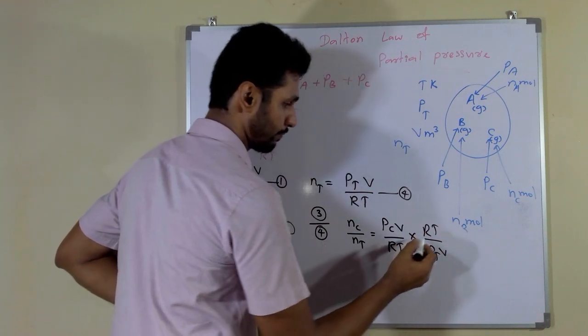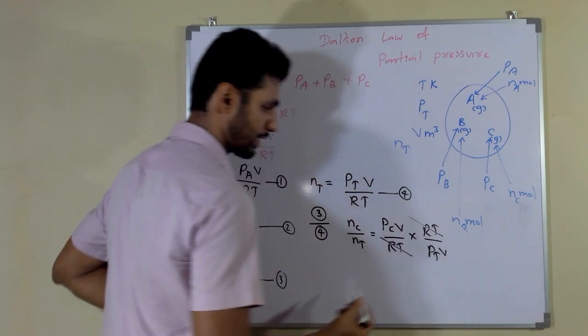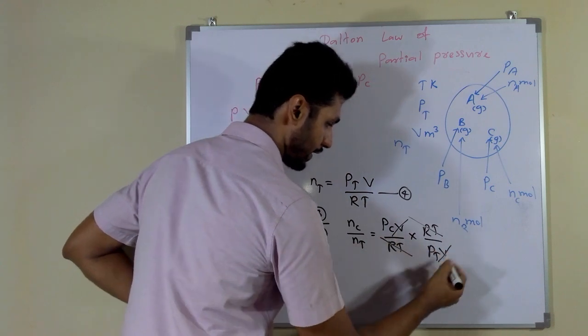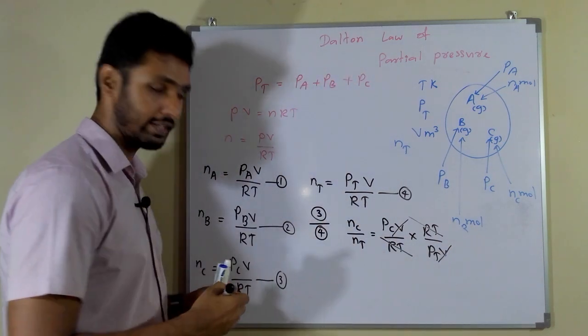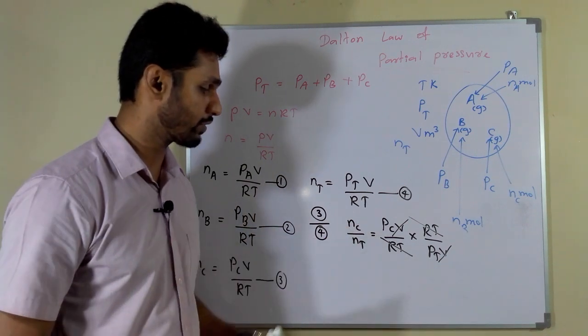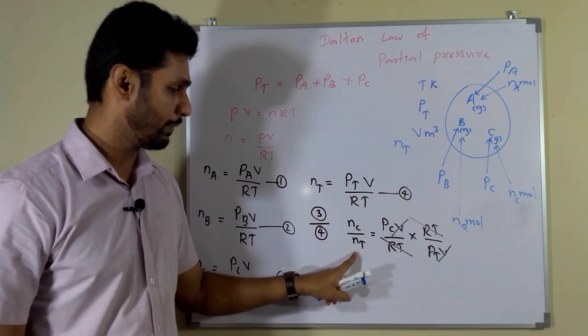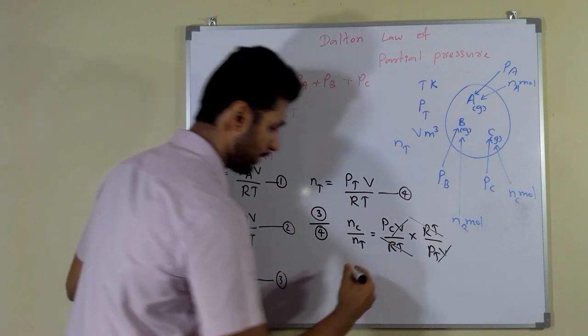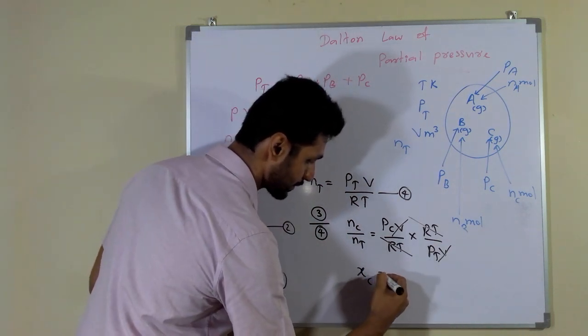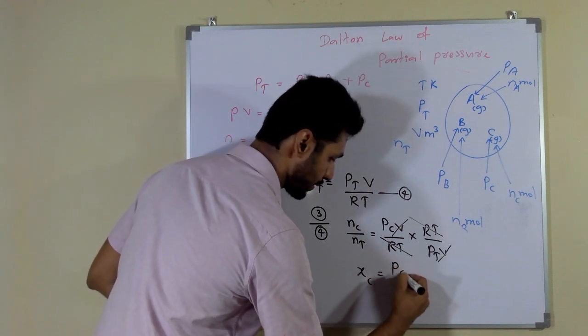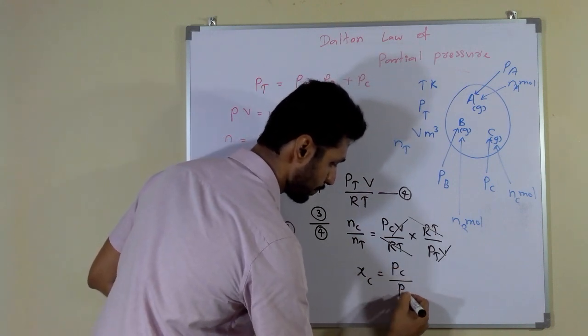Then you can see RT and RT get cancelled, V and V get cancelled. Finally this is the mole fraction of C gas, that means number of C moles divided by total moles means mole fraction of C. So you can write the mole fraction of C like this, XC equals partial pressure of C divided by total pressure.